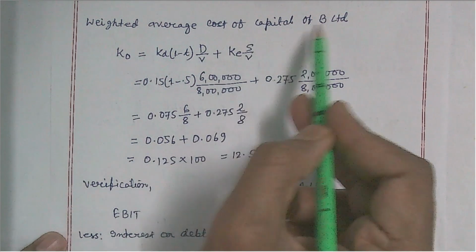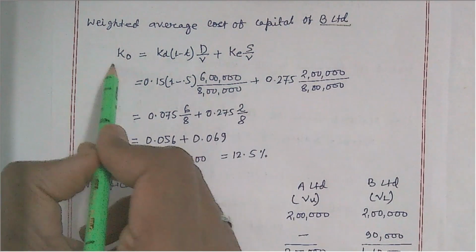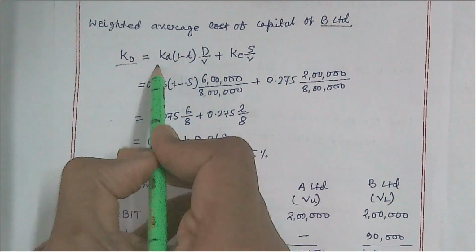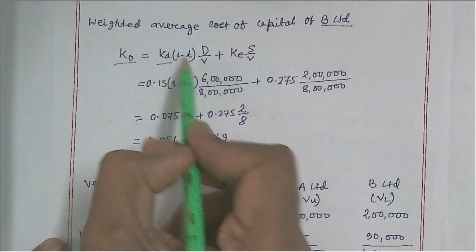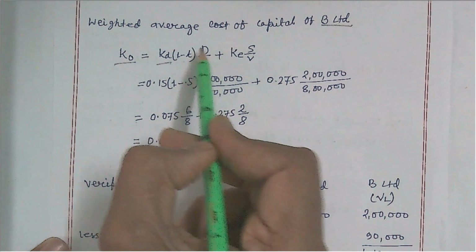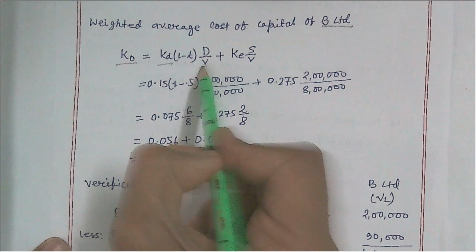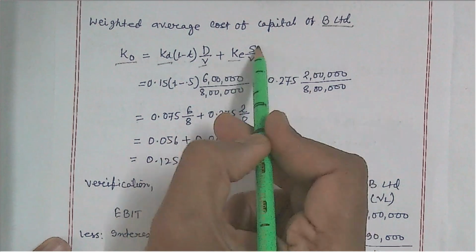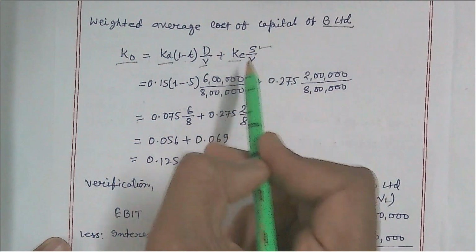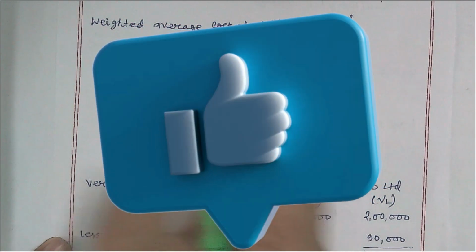Weighted average cost of capital of B Limited, that is the levered firm. Here the overall cost of capital uses KD, the rate of tax given as 1 minus T, and D, the value of debt, divided by the total value of the firm, plus the cost of equity, with the value of equity share capital divided by the value of the firm. So this is the weighted average cost of capital calculation formula.